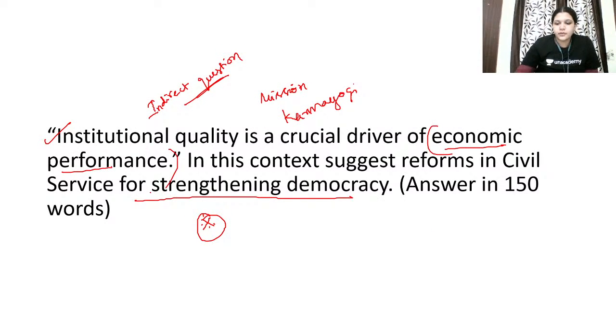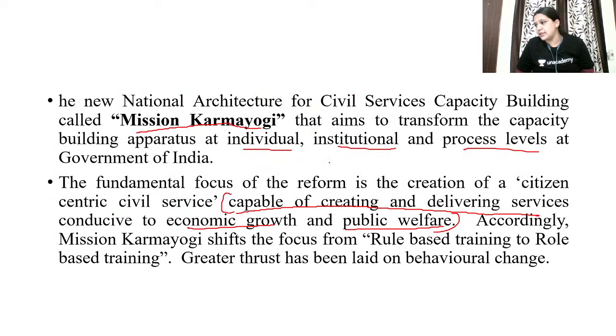Economic performance. Fine. So in this context, suggest reforms in the civil service for strengthening democracy. You have to write about many concepts. Obviously, we know increasing transparency and accountability, all these things. But definitely talk about Mission Karma Yogi also in this question. When you mention Mission Karma Yogi, you will get a very good mark, because it has been mentioned in the statement of the government itself.